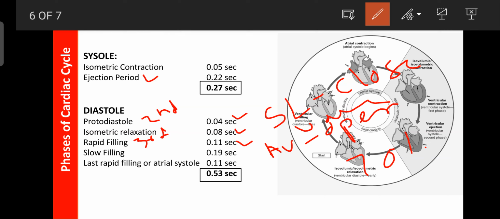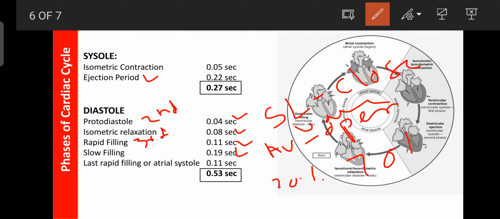Next one is the slow filling. The duration of slow filling is 0.19 second. During this period, 20% of the ventricles are filled, and this phase is also known as diastasis. Next is the last rapid filling, also known as atrial systole.